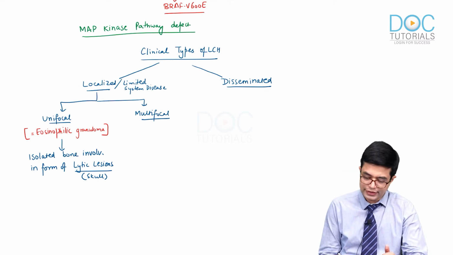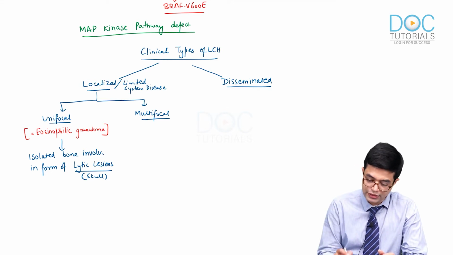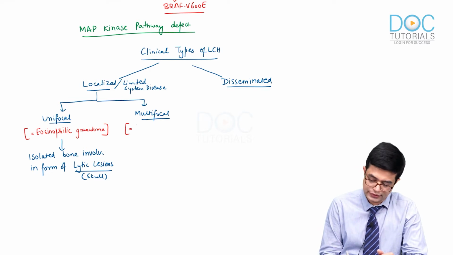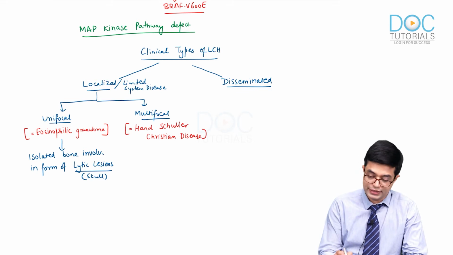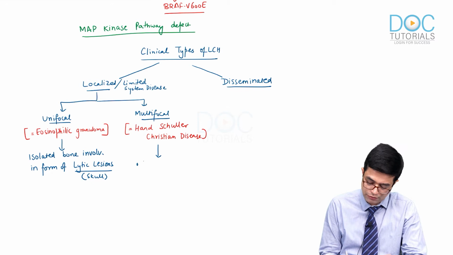The second is the multifocal form. Multifocal form was previously known as Hand-Schüller-Christian disease. Multifocal LCH is characterized by involvement of the skull bones, so skull and facial bone lesions.